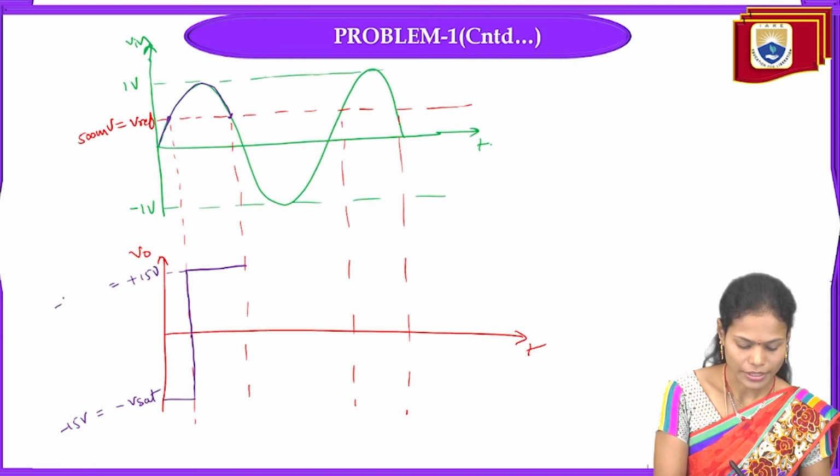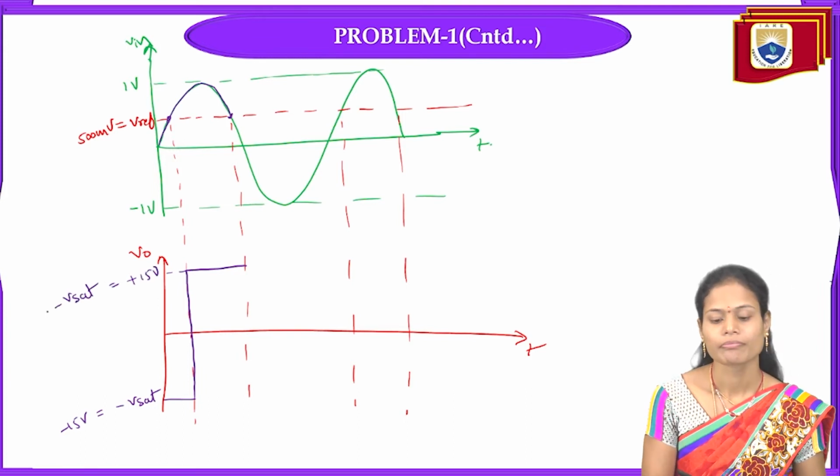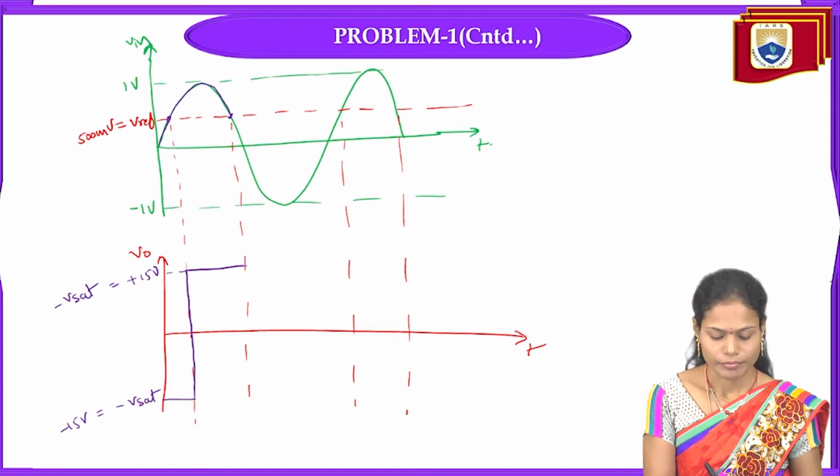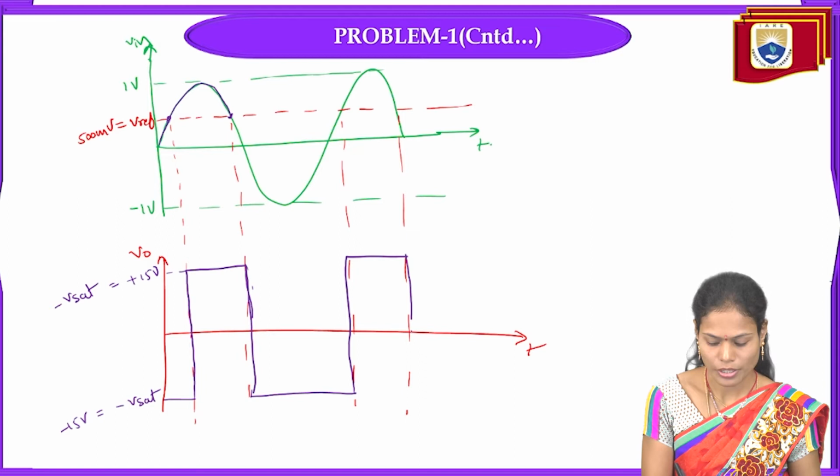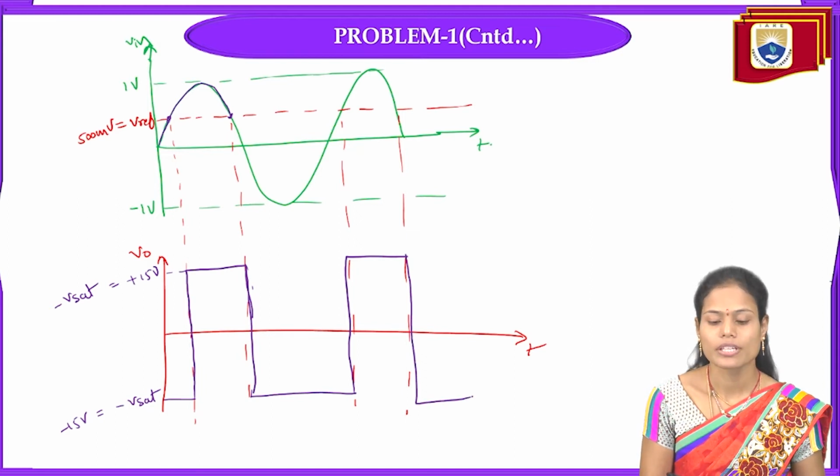And whenever the input signal is less than that, again it will move to the negative saturation, and in the next cycle it will move to the positive saturation level. So in this way it will repeat.